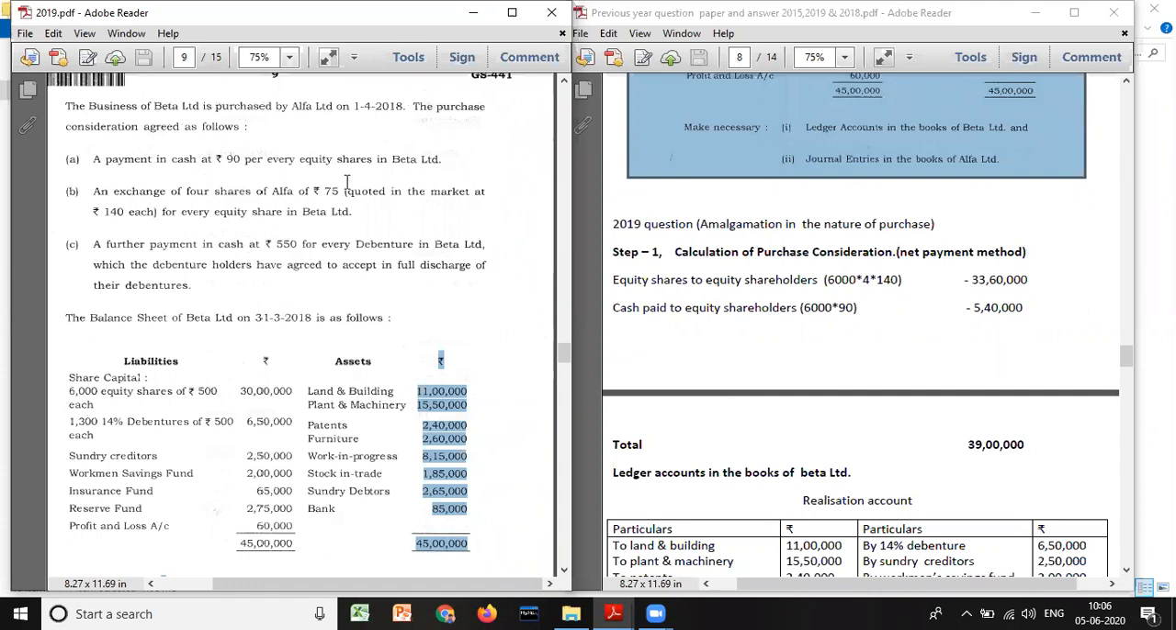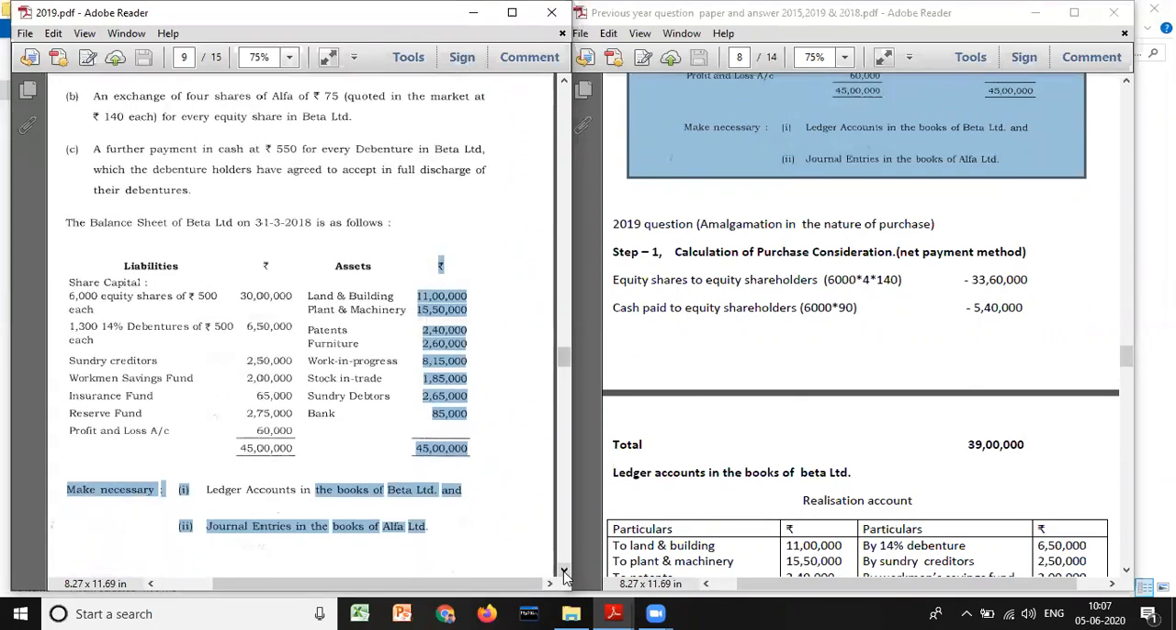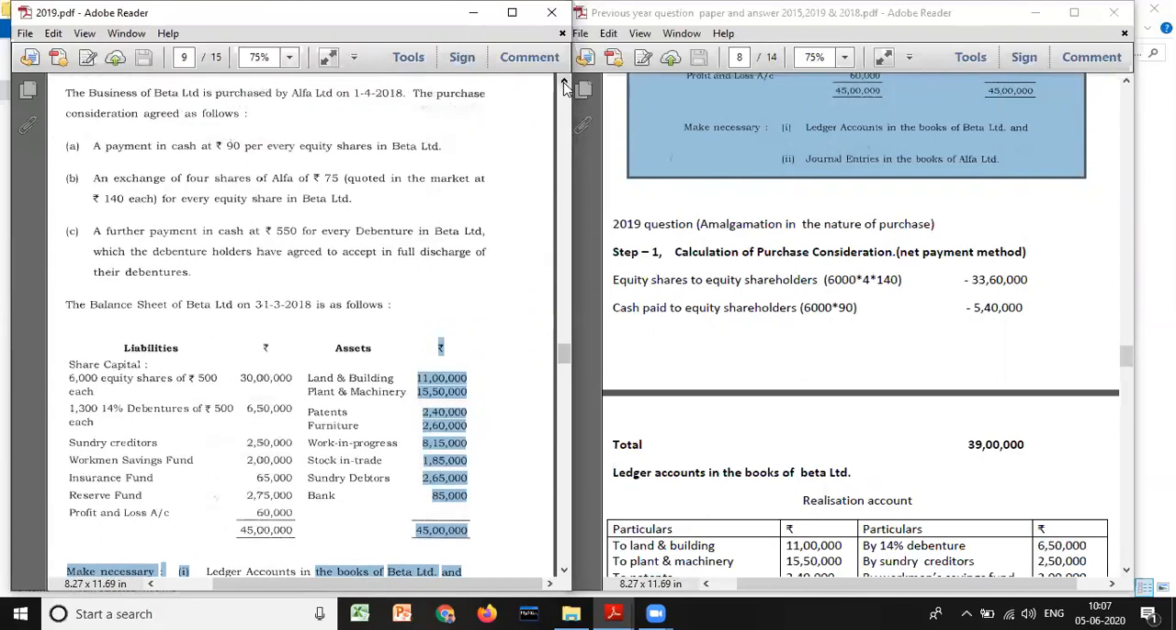Look at here in this question, they have not given any information whether assets are taken over or liabilities taken over. So you should assume that all assets and liabilities are taken over. They have not given any adjustment value, so you should assume book value. First condition is satisfied. And the second one is, see here, simple. PC should be discharged only through issue of equity shares.